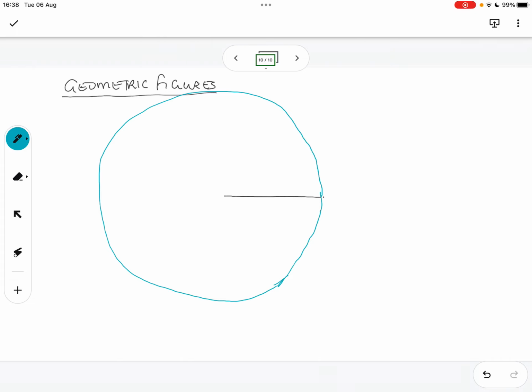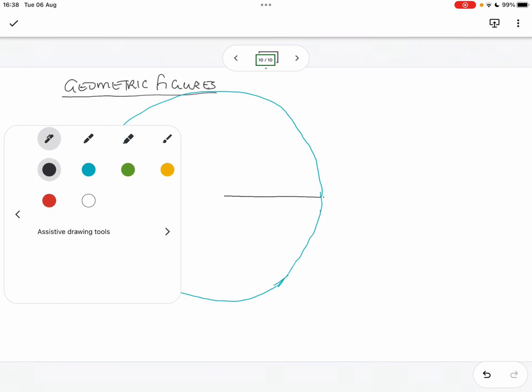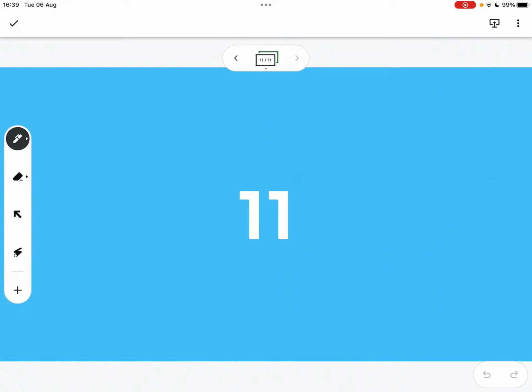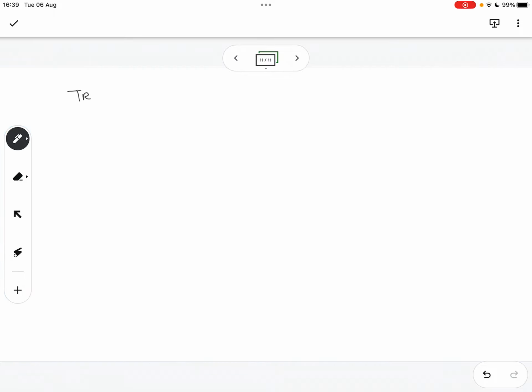So that completes the circle. Yeah. Okay, just finish reading off the paragraph. The point of the compass becomes the center of the circle. Draw a curve around this point to complete the circle. Okay. Then the next part, constructing a triangle. So we've done circle, then we've got triangle. Okay, read for us.